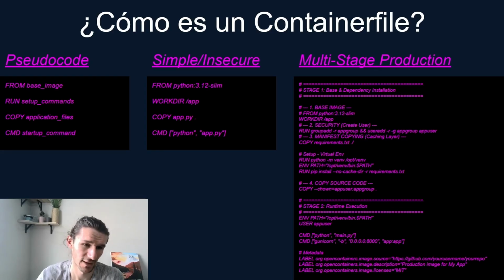At the core of a Containerfile, you have FROM, RUN, COPY, and CMD. The FROM gets a base image. You want this to be tiny to limit the attack surface.